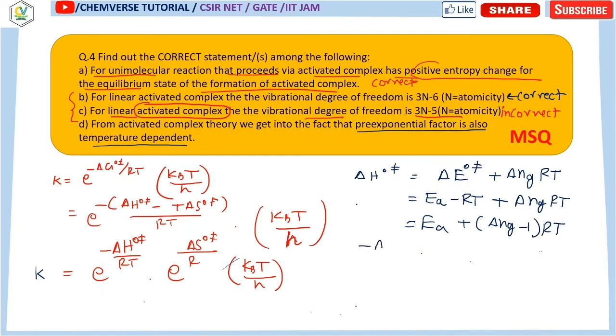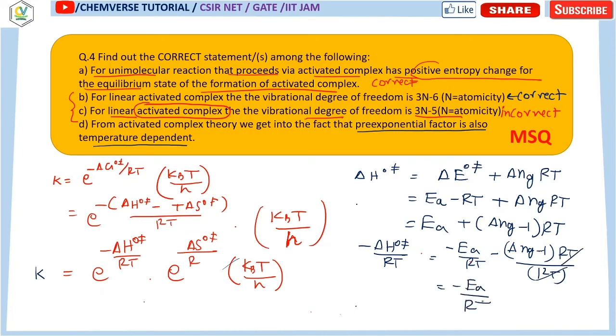So for minus delta H0 daggered by RT, it is basically minus EA by RT minus delta ng minus 1, as RT cancels out.